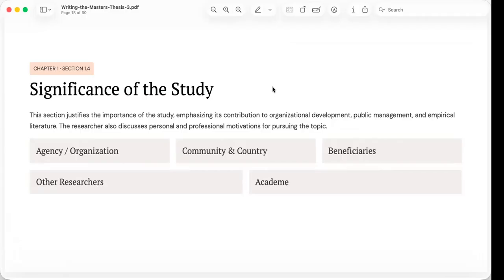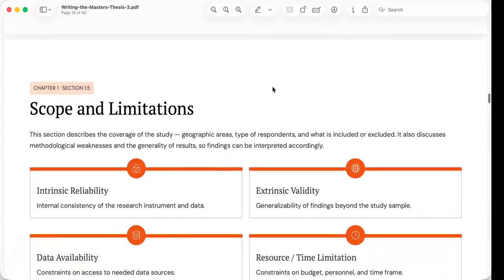Every thesis becomes part of the growing body of scholarly literature. Your work may identify new variables, propose improved methodologies, or reveal unanswered questions that inspire future investigations. In this sense, research is always part of an ongoing scholarly conversation, and we build upon the work of previous researchers while creating opportunities for those who come after us.